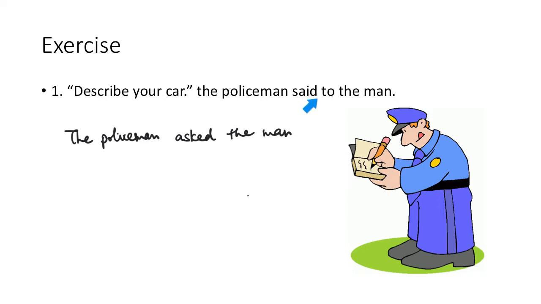Note that said to is changed to asked because it's an imperative, an order. The second part is writing to or not to if the verb is in the negative form. Here the verb is describe. After to, we write the verb in its base form. After the word describe, we write the remaining words.